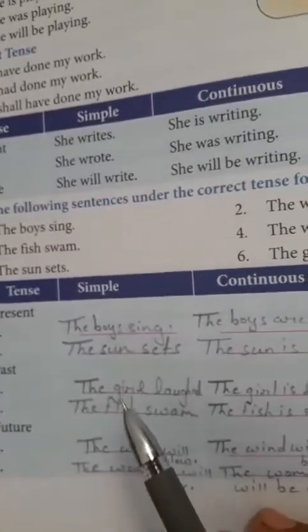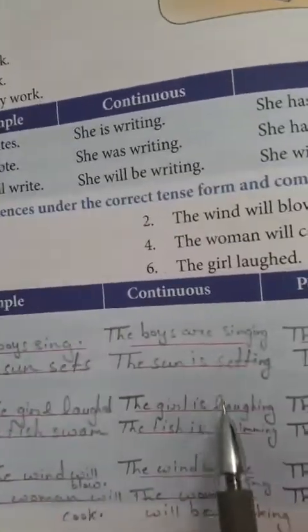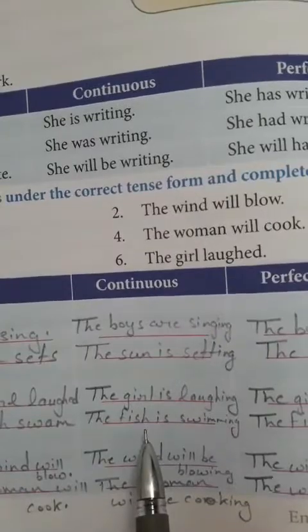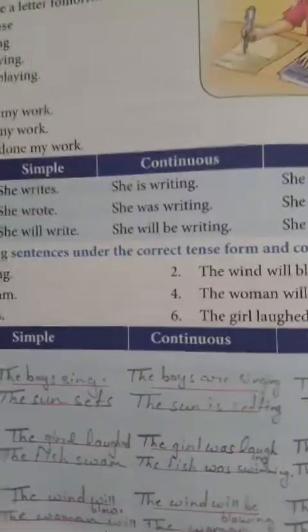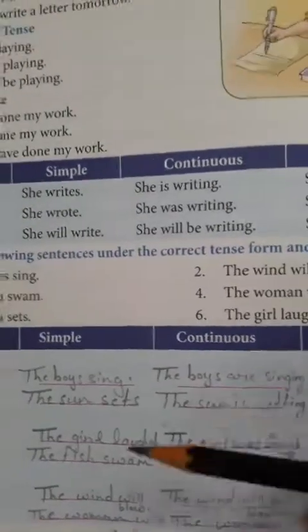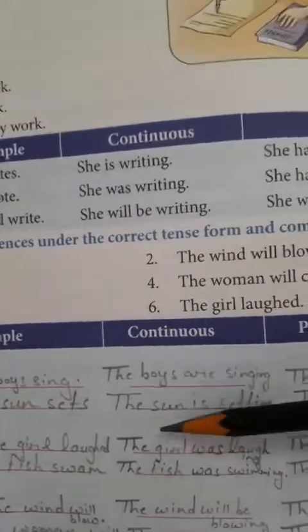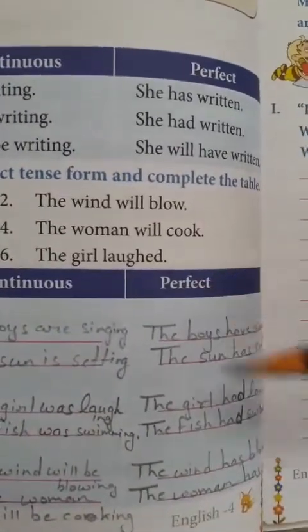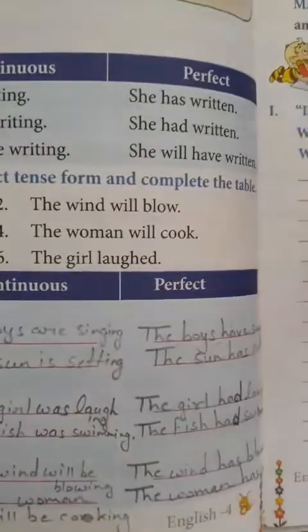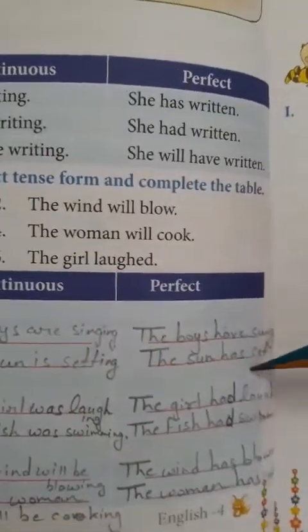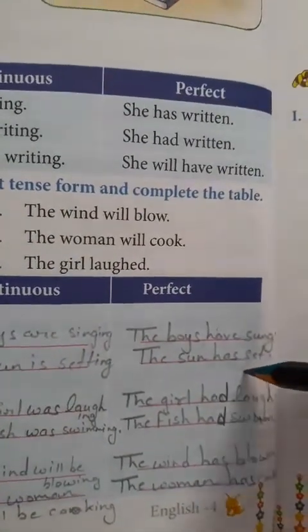Now come to the simple past. The girl laughed. In the past continuous, what's going to be here? The same sentence when you have to write in the past continuous tense: the girl was laughing. Then in the past perfect, what's going to be here? The girl had laughed. Ed is hidden here actually. The girl had laughed.